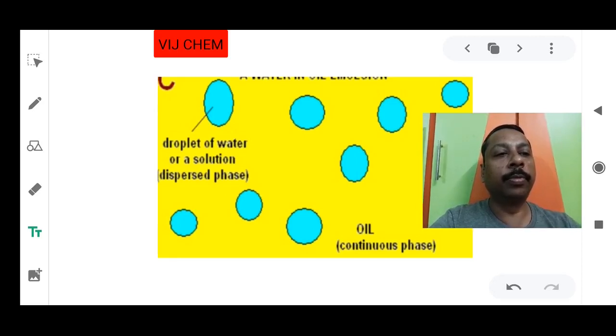This type of emulsion is a simple emulsion because it contains only two parts. And what type is it? Water in oil type. Like this you should be able to identify the type of emulsion. Is it understood? Oil in water or water in oil, how will you find out? Here you will find that water is dispersed in oil, that's why W/O.